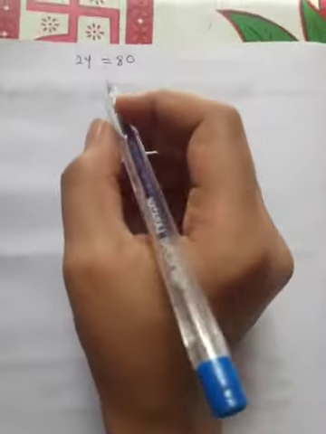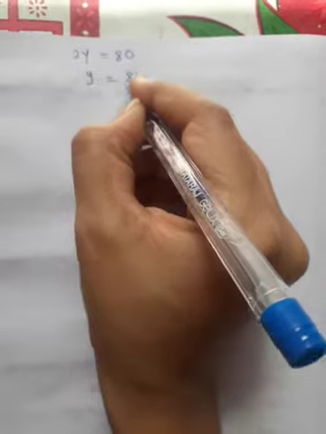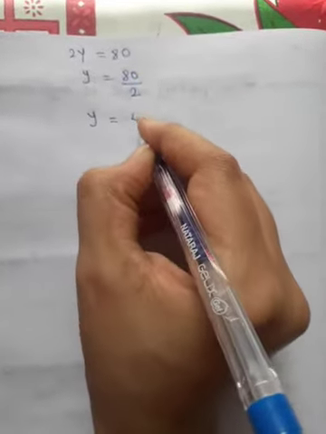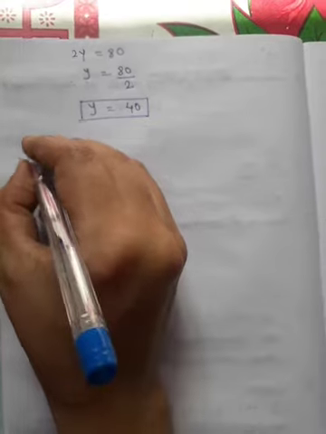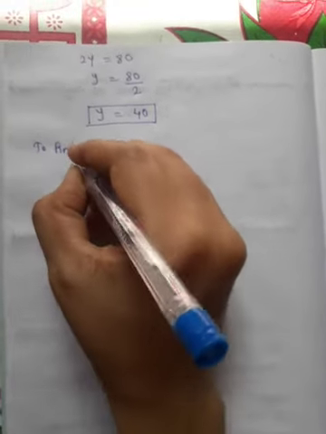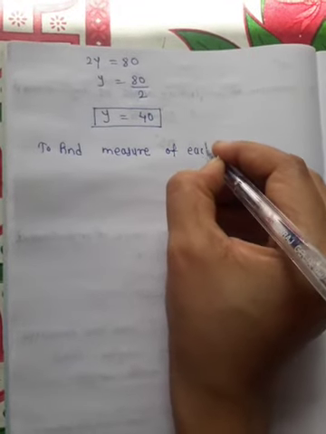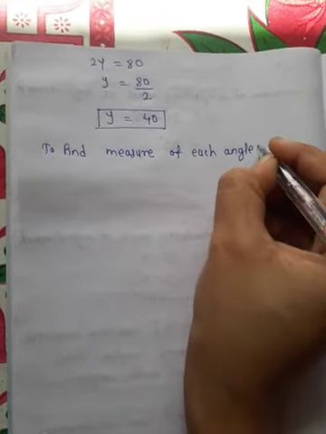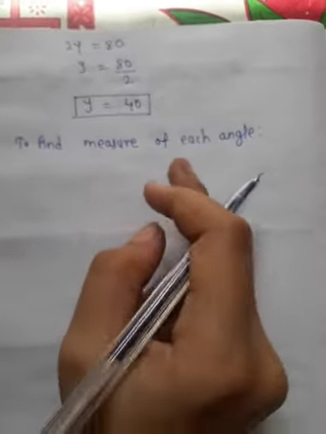Now we have to find y first. So here 2 is multiplied to y. Now 2 gets divided and we get the answer 40. So we get the value of y is 40. Okay, and we have been asked to find the measure of each angle. We have to find the measure of each angle. Okay, here we have got the value of y. Now to find the measure of each angle.